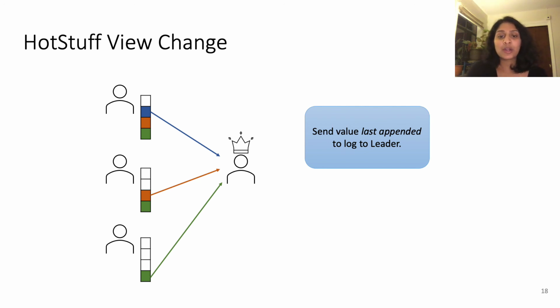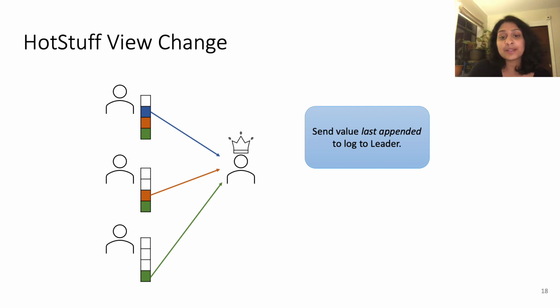I want to just quickly go over one problem that illustrates the complexity of the HotStuff view change process. In particular, in the view change process, each party needs to send the value that they last appended to their log to the leader. But each party could have last appended a value to their log, honestly, in a different view.